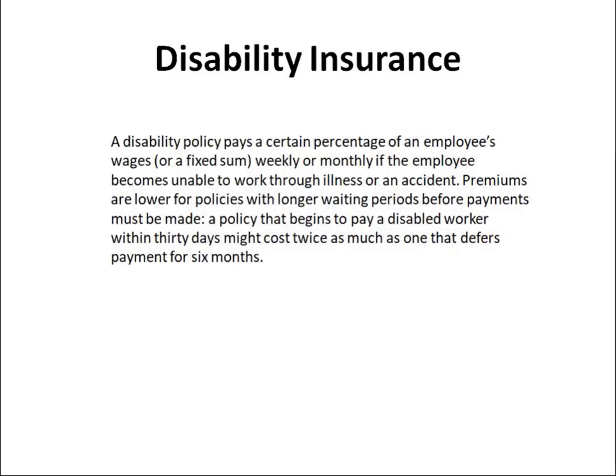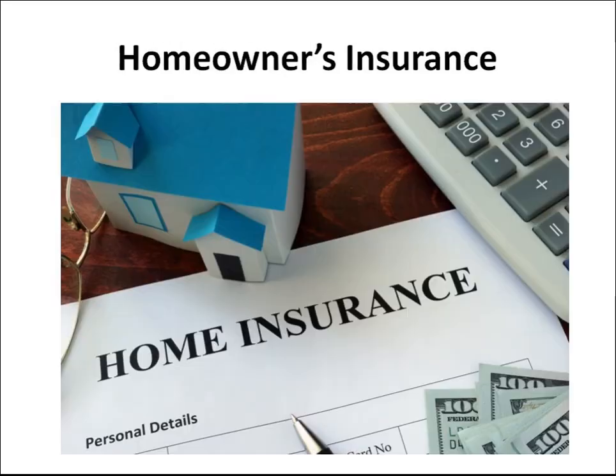A disability policy pays a certain percentage of an employee's wages, or a fixed sum, weekly or monthly, if the employee becomes unable to work through illness or an accident. Premiums are lower for policies with longer waiting periods before payments must be made. A policy that begins to pay a disabled worker within 30 days might cost twice as much as one that defers payment for 6 months.